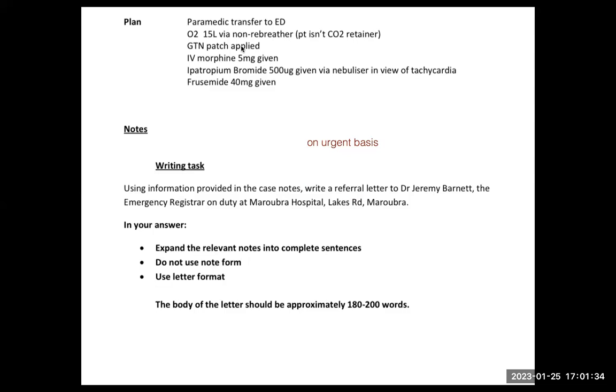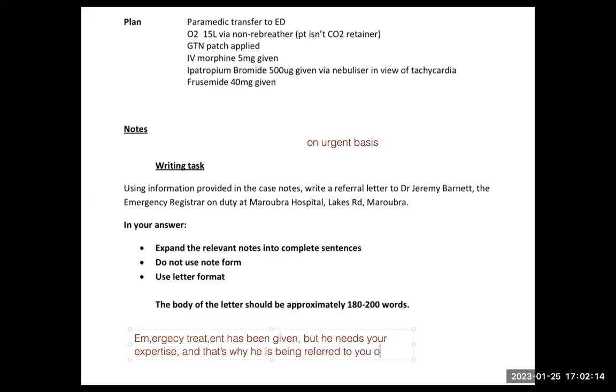If you want to write, that is not a problem. If you can write one line, emergency treatment has been given, but he still needs your expertise. So that is why he is being referred to you. In that case, if you want to write it, then you make a superb line that should come in the flow. Emergency treatment has been given, but he needs your expertise and that is why he is being referred to you on urgent basis.